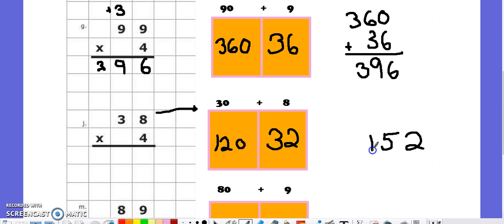Nothing other than the 1 in the hundreds. Quicker over here in the standard algorithm. 32, when I do 8 groups of 4, is written as a 3 in the tens and a 2 in the ones. 4 groups of 3 is 12, plus 3 more is 15. So you're still carrying the numbers, you just got to add from the top.